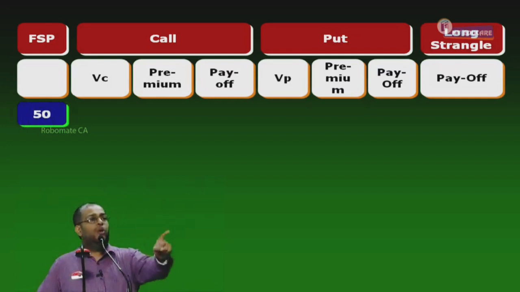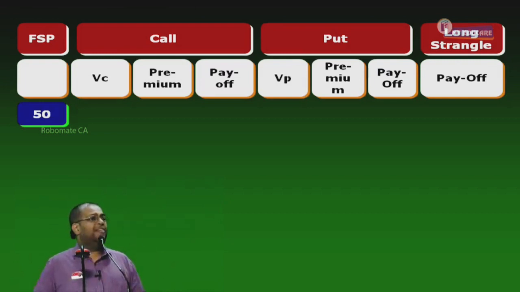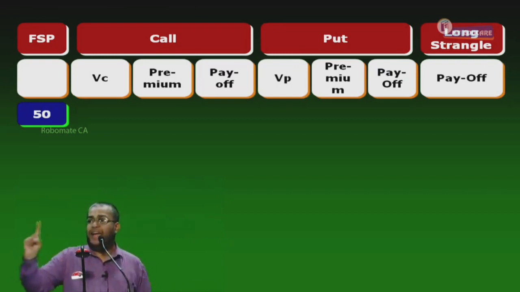Start. You are a holder, writer. So, holder, writer, holder. In a long straddle, see, you are having a call option with a strike price of 100. You have a right to buy the share at 100.